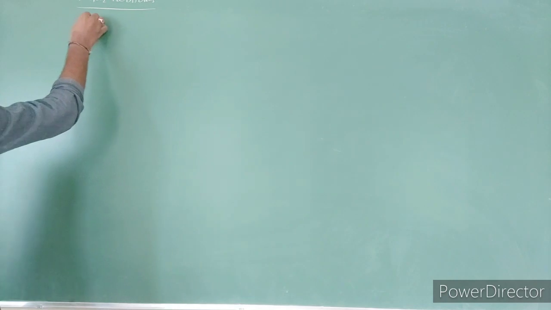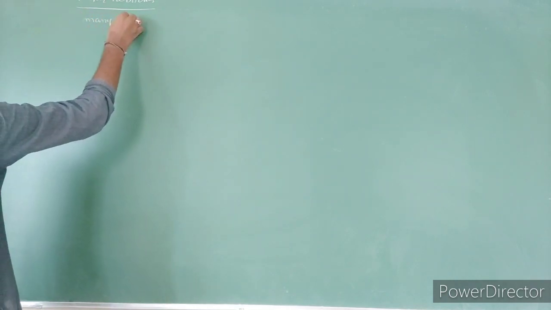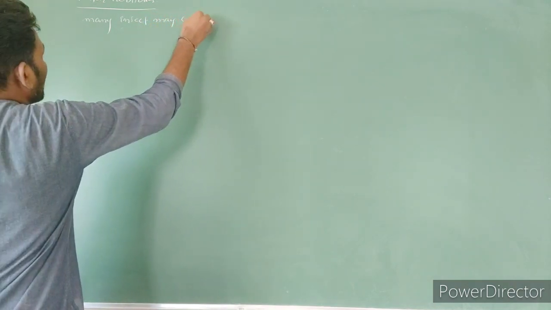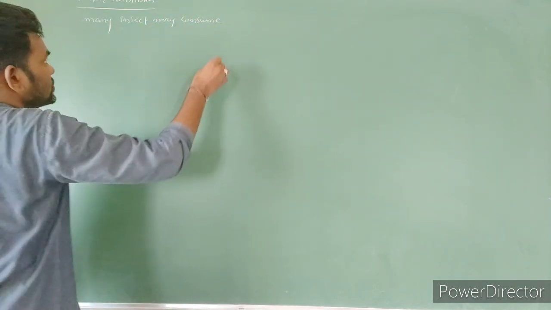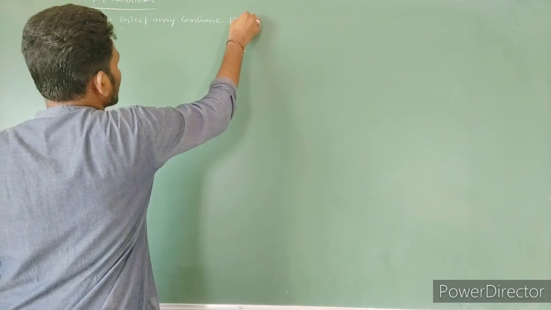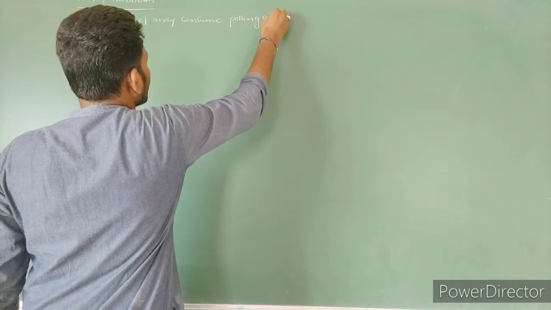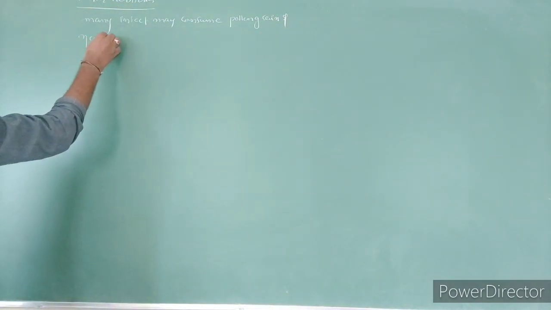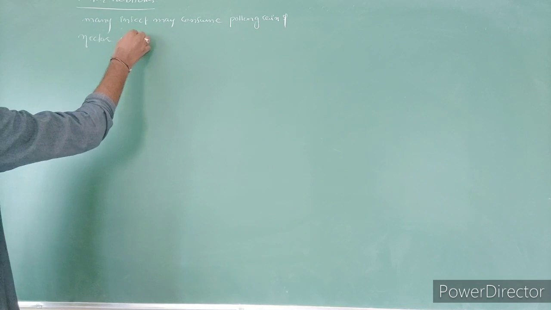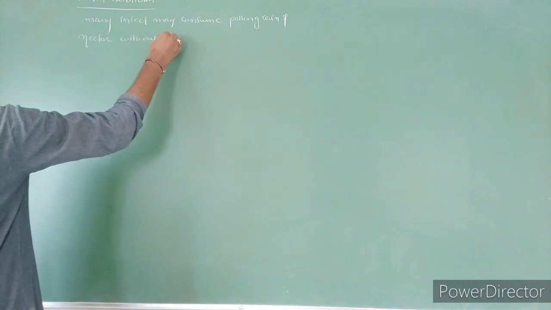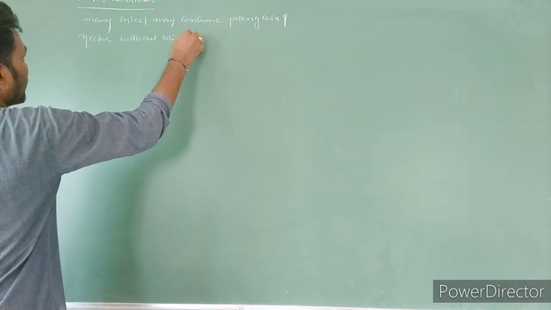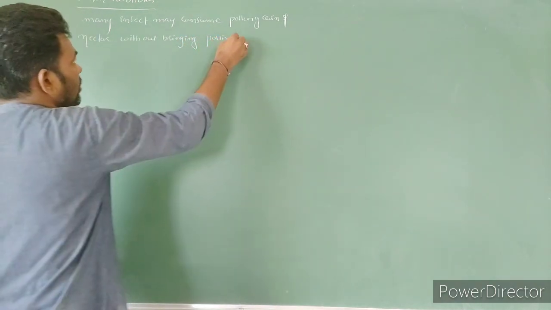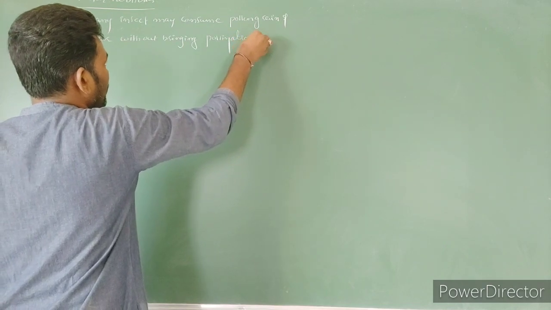Many insects may consume pollen grains as well as nectar without bringing about pollination, right?